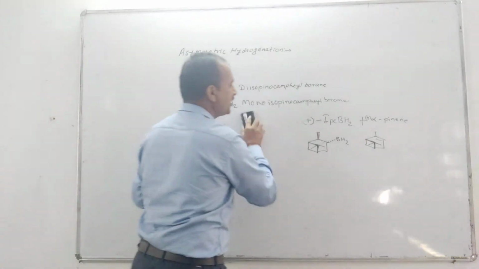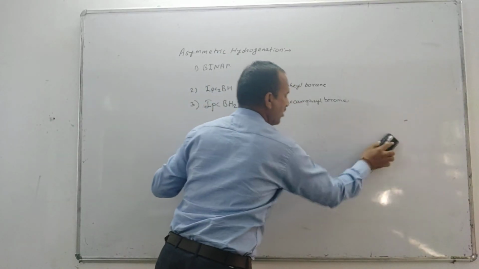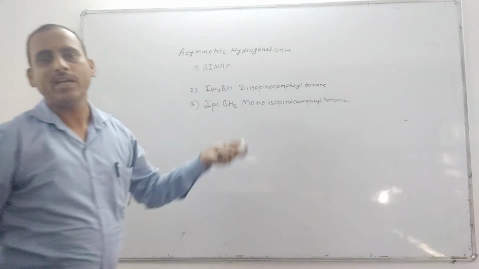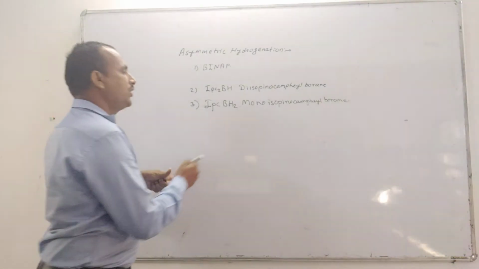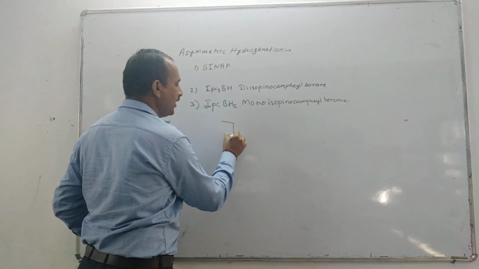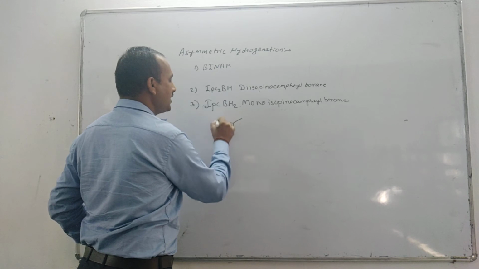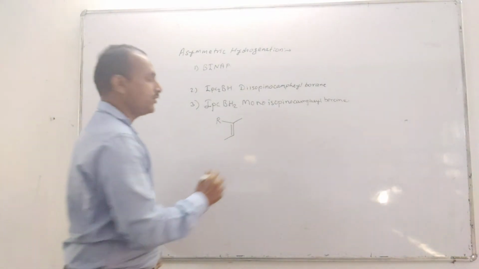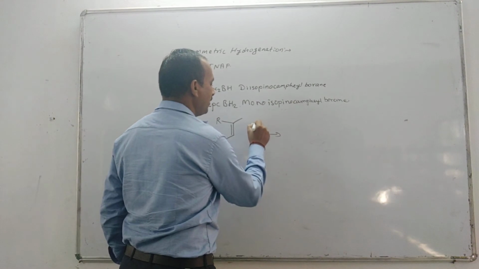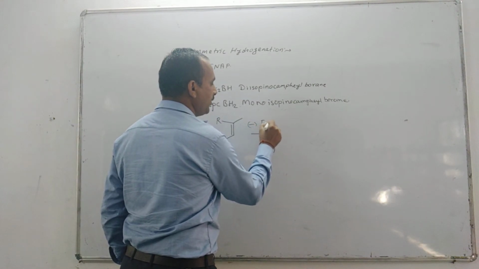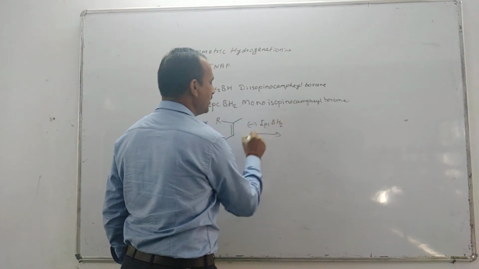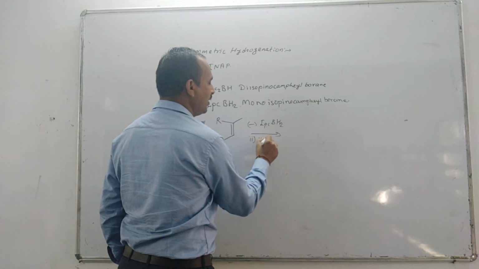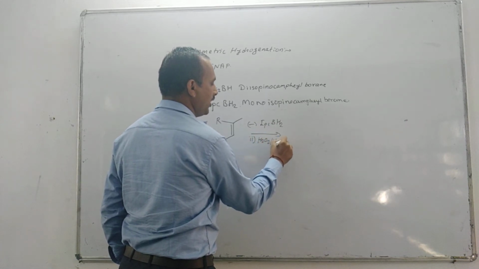So next, the hydroboration reactions of this. It is mostly used for trisubstituted olefins or alkenes. Here, minus IPCBH2, and then the second step is H2O2, NaOH.